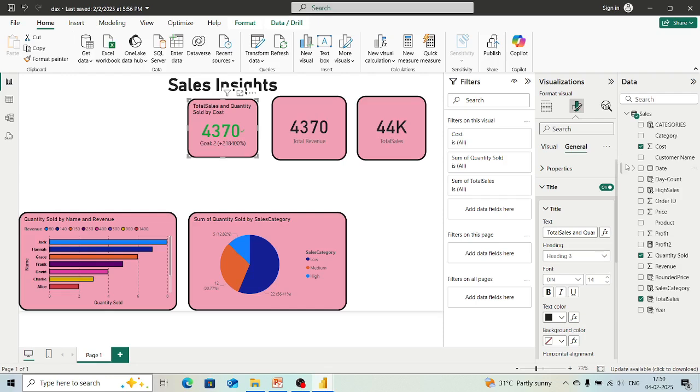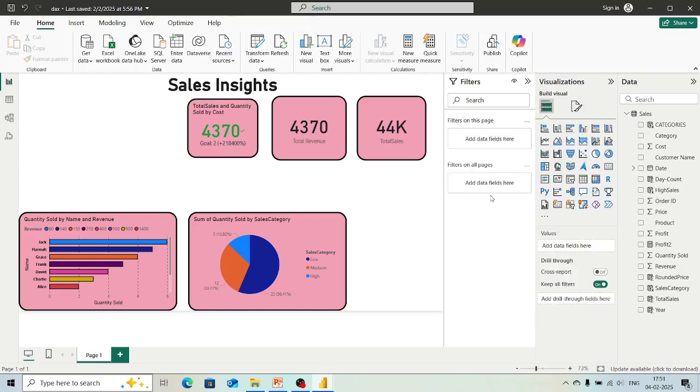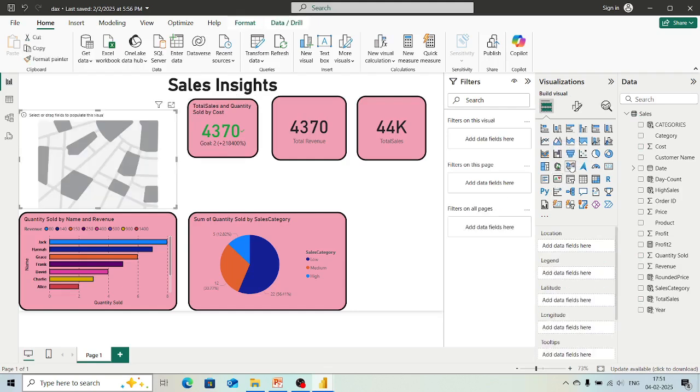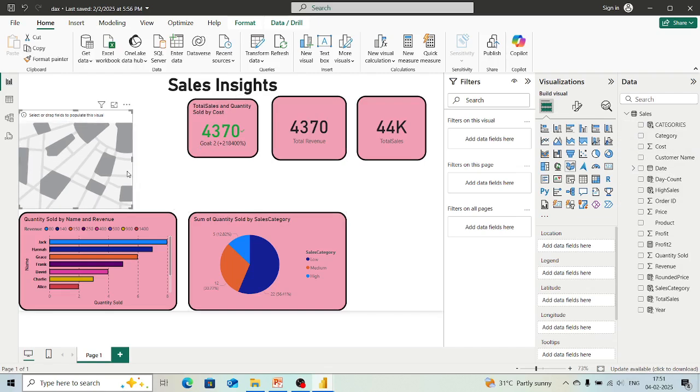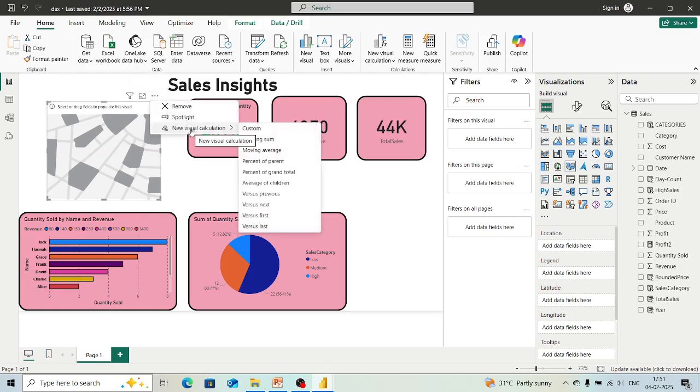If we come in this visual pane, we can also take this map. But in our table there is no field related to any location, right? We don't have any column which is based on location, and on the date also we cannot access or derive the location on the basis of that date. If we select this map, then we can take it and arrange the values according to whatever we want.